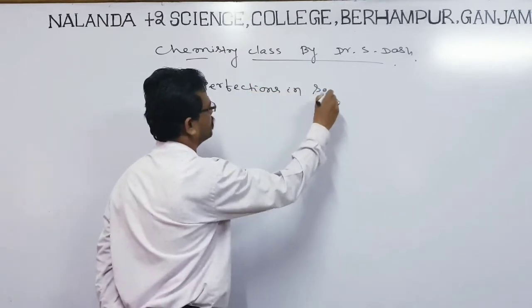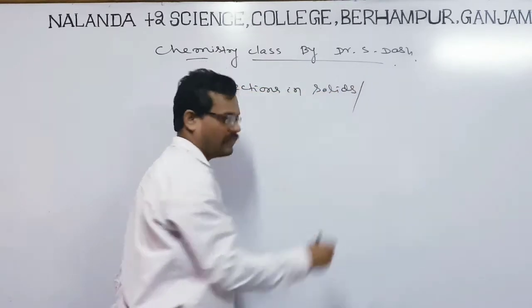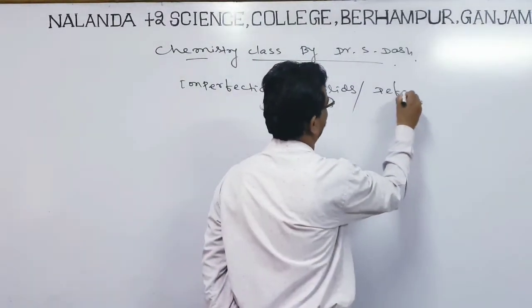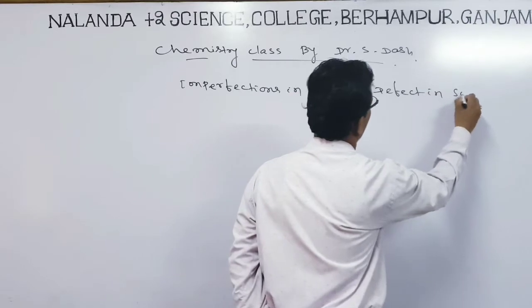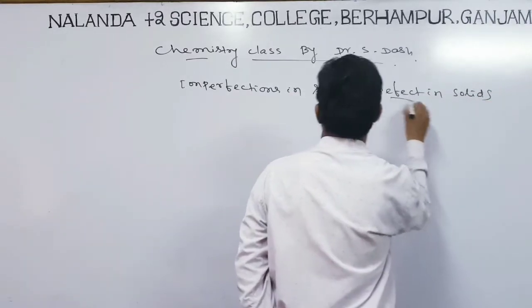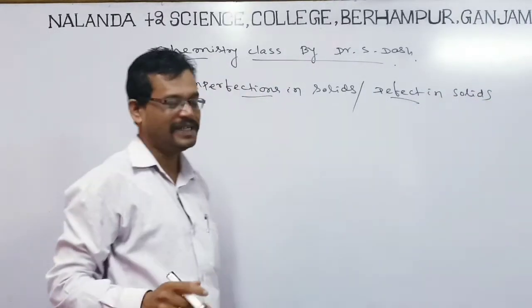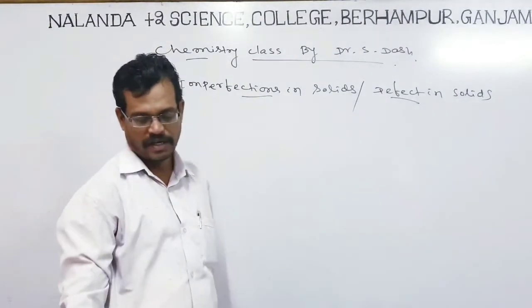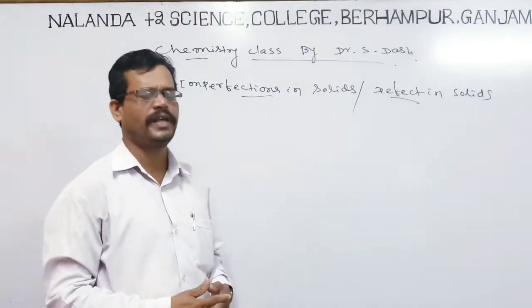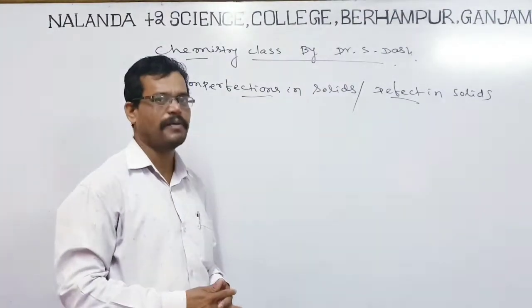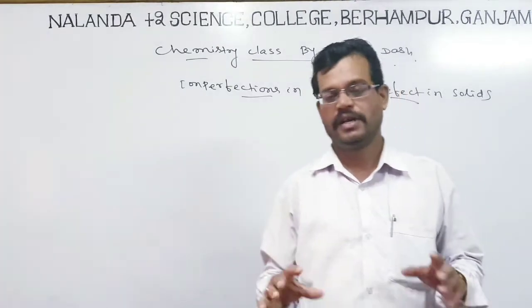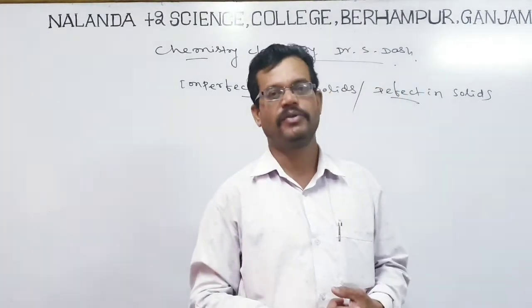Imperfection in solids, or we can say defect in the solids. So what is meant by this term imperfection or defect? This is also defect in the solids or imperfection in the solid. Imperfect means that it is not perfect. So what do we have to understand by not perfect here?